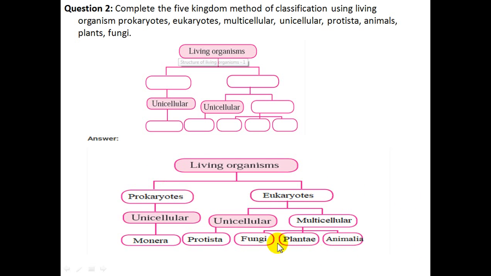That is Whittaker's classification for living organisms. He divided them into five kingdoms: Monera, Protista, fungi, Plantae, and Animalia. So it is the five kingdom classification table already given on your page number one.